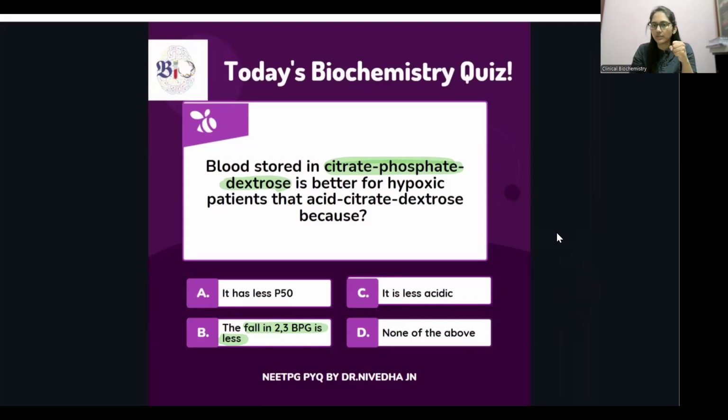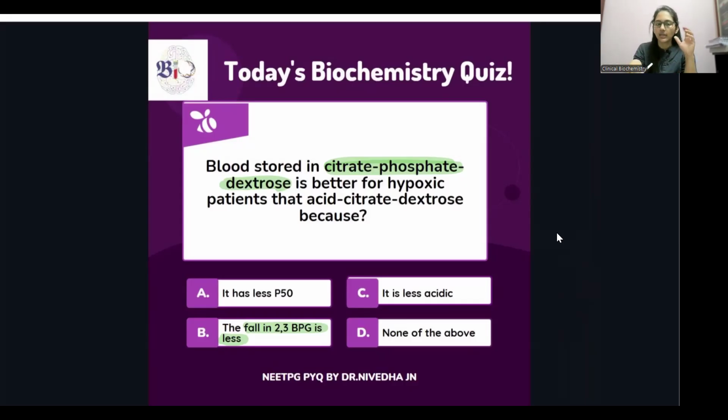So an increase in 2,3-BPG levels is necessary for releasing oxygen to the tissues. In the tissues, the concentration of 2,3-BPG should be more so that oxygen affinity is less and oxygen release is more. So you need increased 2,3-BPG at the tissue level.